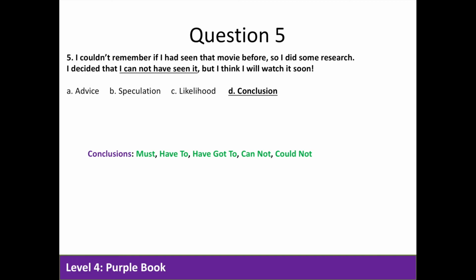Question 5. I couldn't remember if I had seen that movie before, so I did some research. I decided I cannot have seen it, but I think I will watch it soon. Again, here, cannot have, we have the conclusion. So D is the correct answer. And as a reminder, for conclusions, we use modals must, have to, have got to, cannot, or could not.